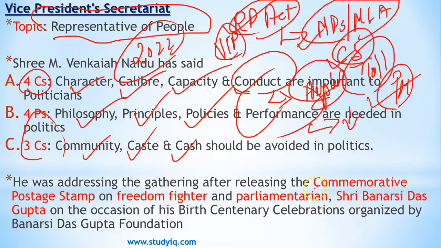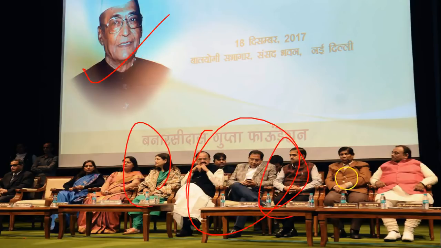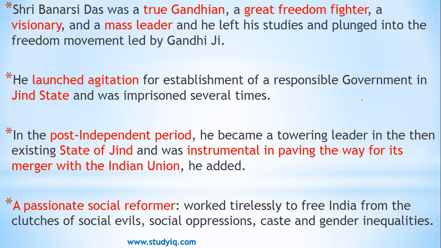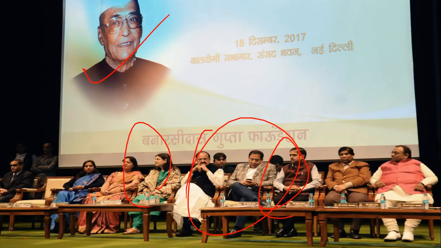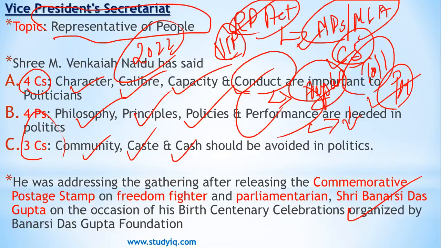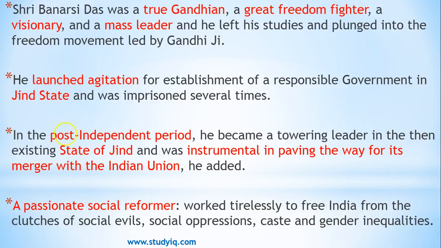Now he was speaking during this commemorative postage stamp release in the name of Sri Bansiri Das Gupta. You can see here he is Bansiri Das Gupta, and here you can see the Vice President as well as other important dignitaries on stage. Now let's go through Bansiri Das Gupta. Let's see the things that are associated with him. See, he is considered a true Gandhian. He was a great freedom fighter as well as a visionary and a mass leader.